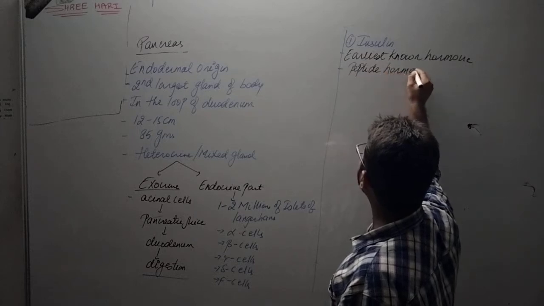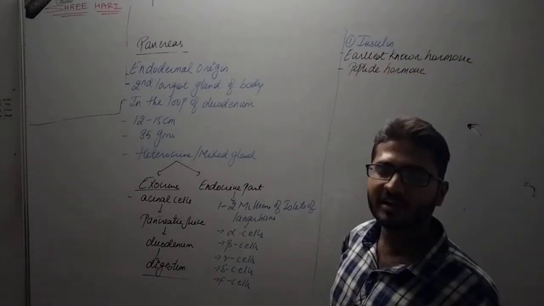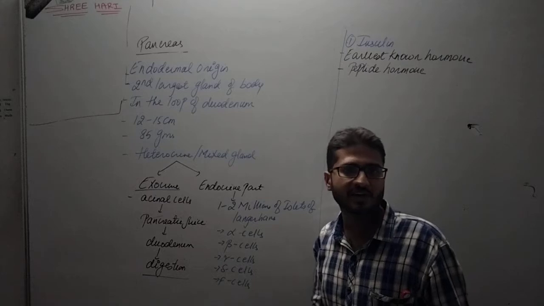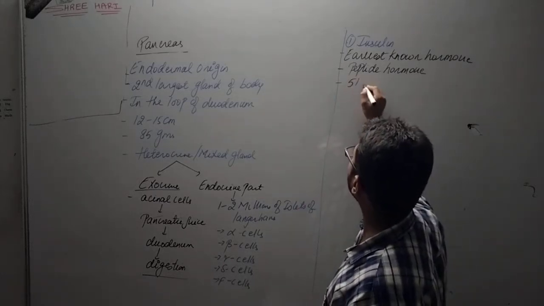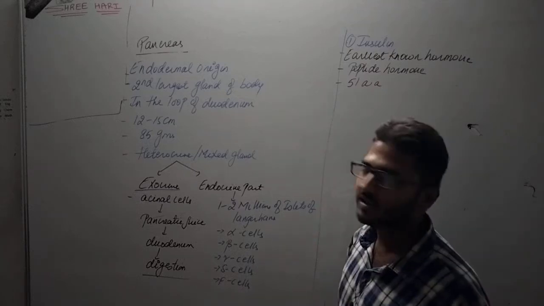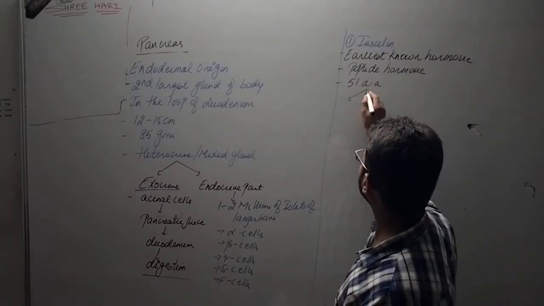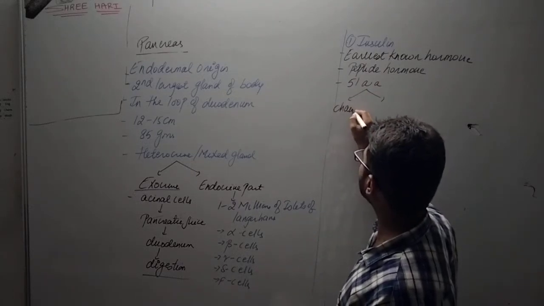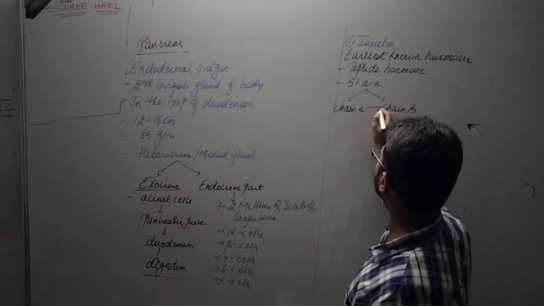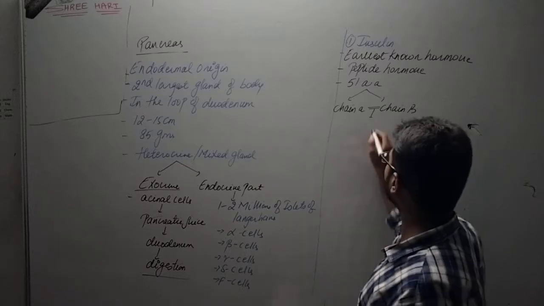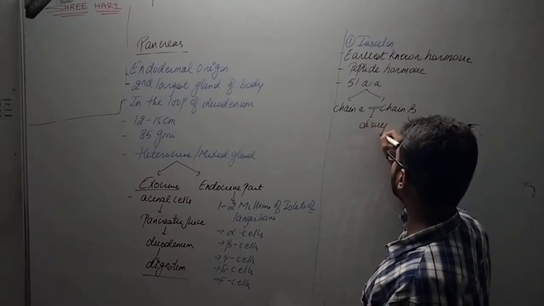When I use the word peptide, it basically means that this hormone is made up of proteins, that is amino acids, and it is made up of 51 amino acids. These 51 amino acids are divided into 2 chains, chain A and chain B, which are joined together via disulfide bonds.